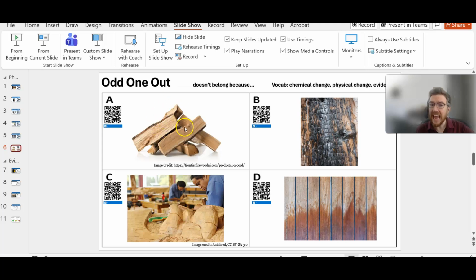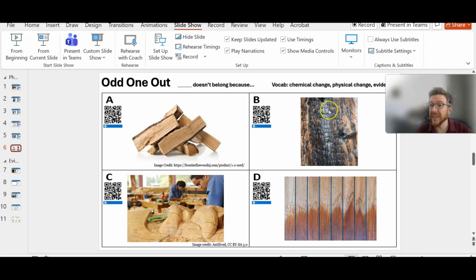All right, so if we look at A, we have a physical change here. We have changed the size and shape of the wood by chopping it, but we have not created something new. Same thing with C. The man is carving a figure into the wood, and it looks like he's starting to draw on it as well, but still wood. He has not created something new. The wet wood can dry. This will eventually become reversed and it's still wood. Its appearance may change, but a new substance has not been created.